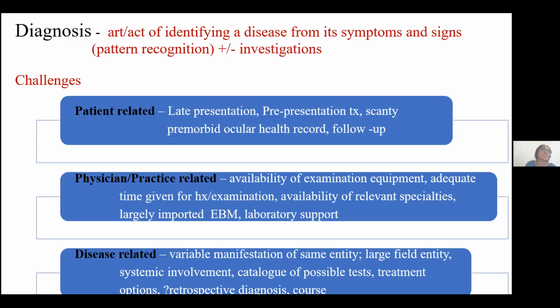Then we see that sometimes most of the evidence we are basing our management and even our diagnosis on is largely imported. So if we keep having a paucity of locally generated research about uveitis, that could be some problem. But I think that in this instance we are coming up, because I was able to see quite a lot of information on uveitis in Nigeria, apart from epidemiology, isolated case reports or sympathetic ophthalmitis, discussions on tuberculous uveitis originating from the country. So it will help the physician to practice properly if we have more research within.